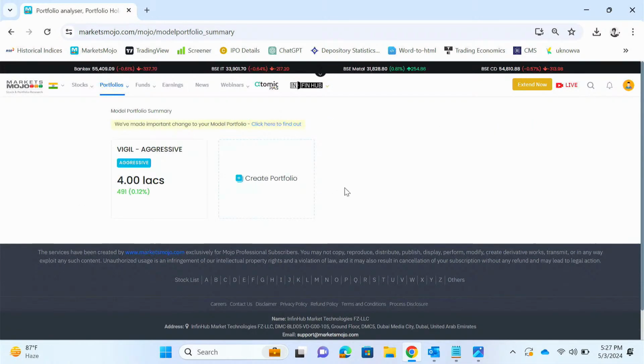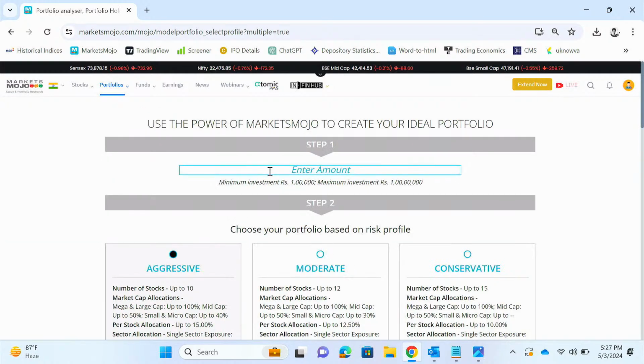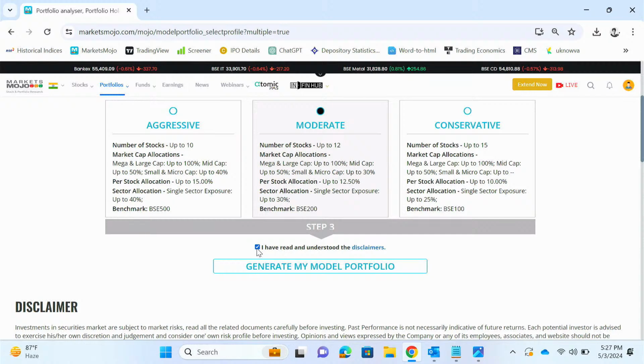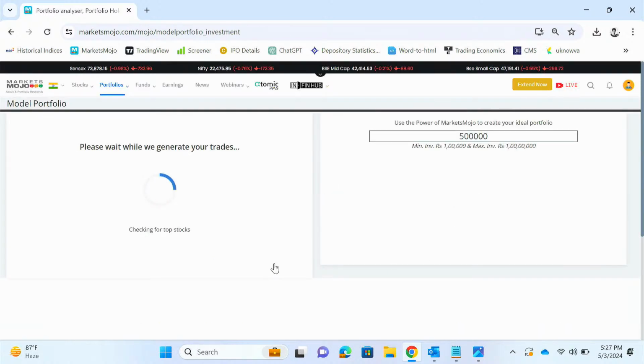So you can see you can create up to 5 model portfolios at a time. You can see I have already created one for myself. We'll just go to create portfolio to create a new one. So here you enter your amount. Suppose you say you have 5 lakh right now. And then what is your risk profile? What do you consider? Are you a moderate risk taker, or a really aggressive risk taker? Let's say you're a moderate risk taker. Just click and generate my model portfolio.